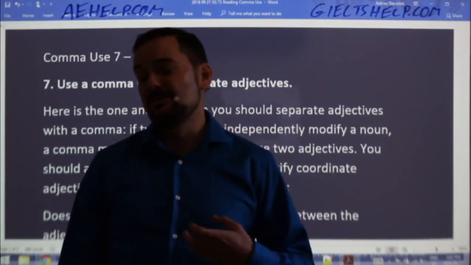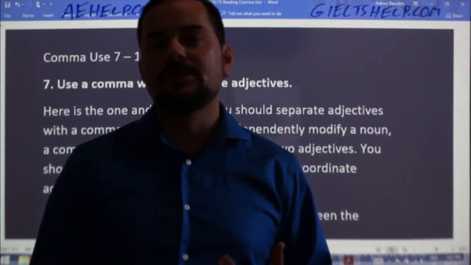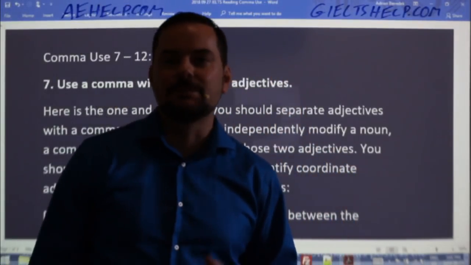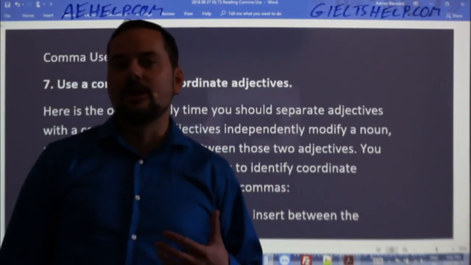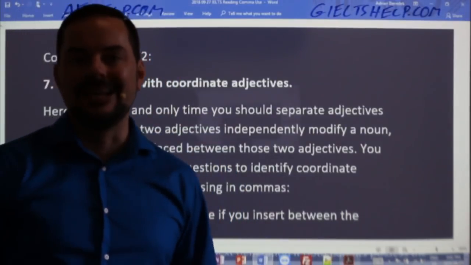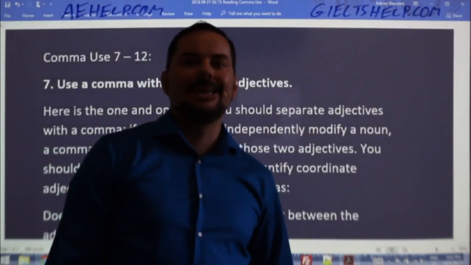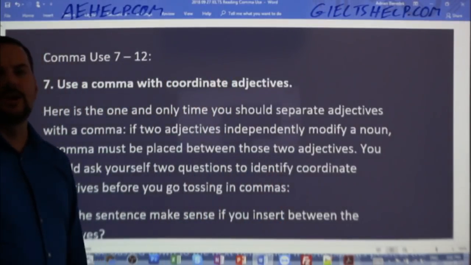Now, these are kind of soft rules, so yes, they are strict rules in many ways, but there is some flexibility. Don't worry about that yet. Just worry about learning these 12 rules and making sure to understand them when you're reading and implement them in your writing, okay?